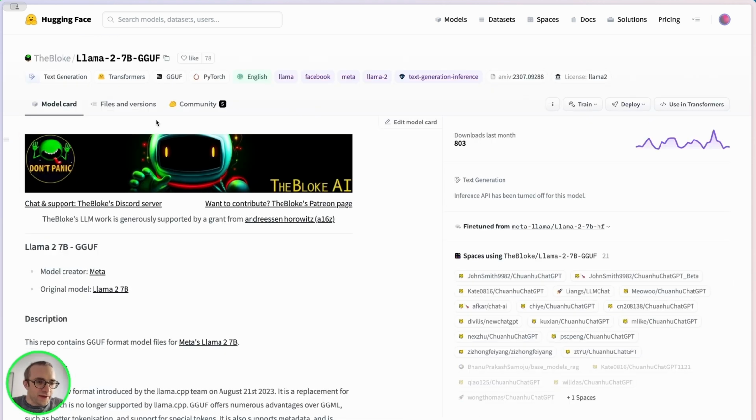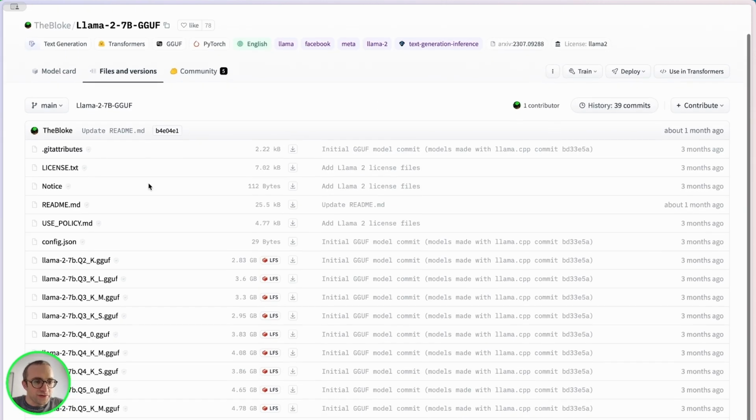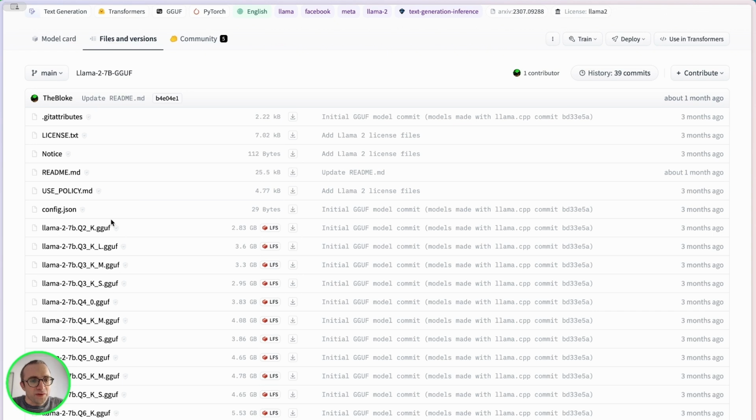You can see here in files and versions the model files. There's different types of models. The Q comes from quantization, so it depends on how many bits the model uses. We can download for testing the smallest quantization model, and it will take a while, but once we have that, we can execute it on our Llama.cpp.